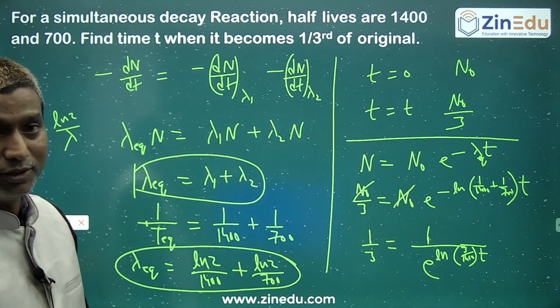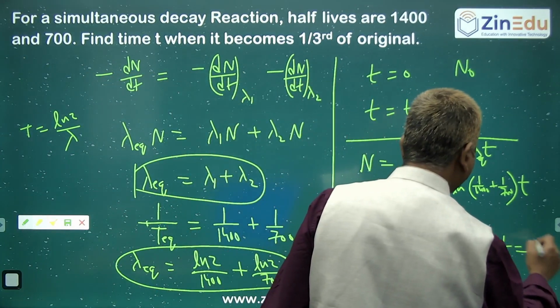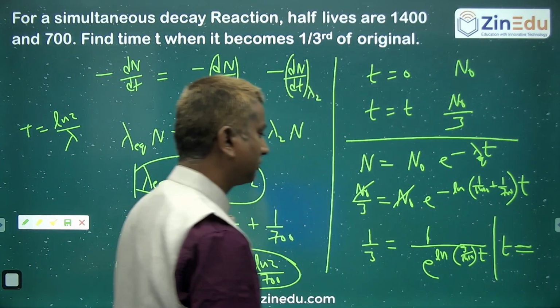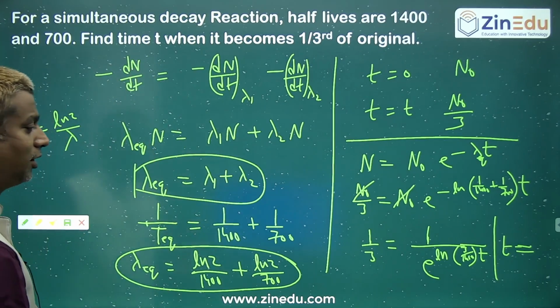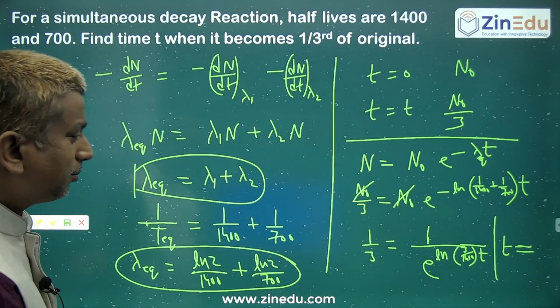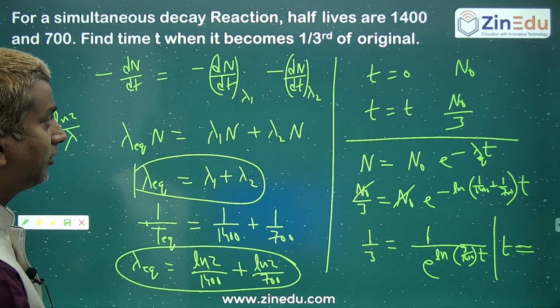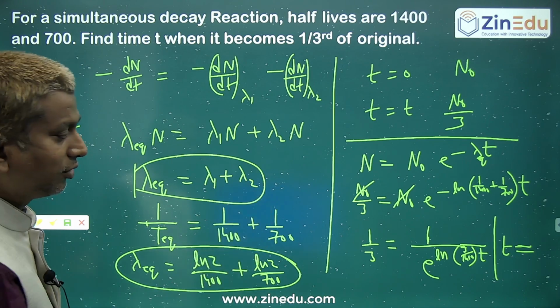So T you will get. 3 by 1400 will be there here. So 1400. Just solve this.